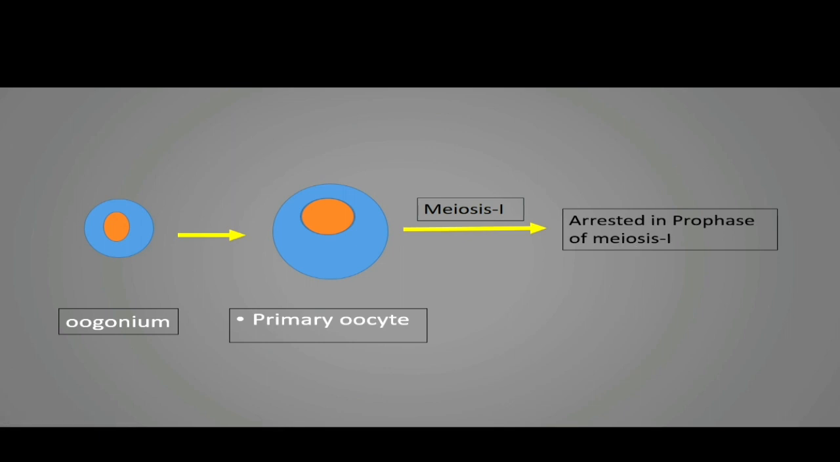It is arrested in the prophase first of meiosis first at the time of birth of that female baby. That means we are talking about events taking place at the birth of the female baby. The ovary of that female baby contains the oogonia. These oogonia become primary oocytes, and each primary oocyte undergoes meiosis first, but gets arrested in the prophase first of meiosis first. That means it does not complete meiosis first. We will see when this primary oocyte completes meiosis first.